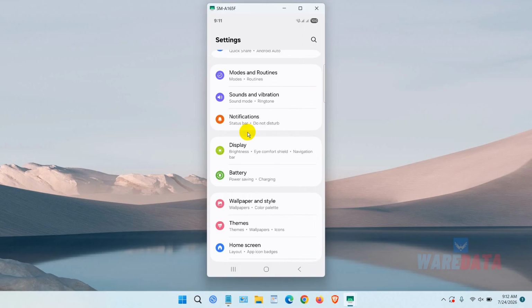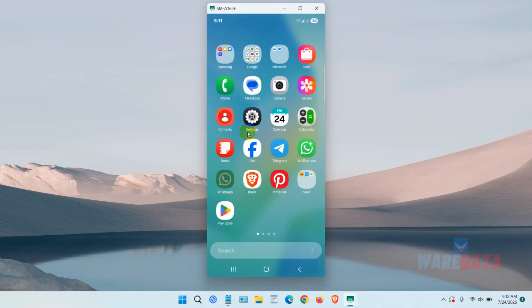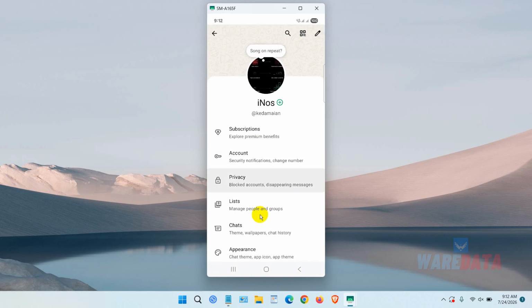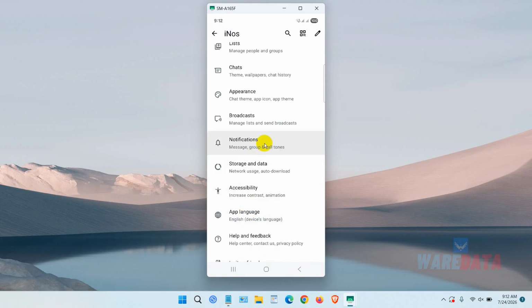And how to change the ringtone if you're using application like WhatsApp, it's a little bit different. You can just open your WhatsApp application here. For example, you already have the WhatsApp and you can click this menu, click more options and choose settings here. And then you can scroll down until you find the notification. Okay, after you see this is the notification, you can click this.